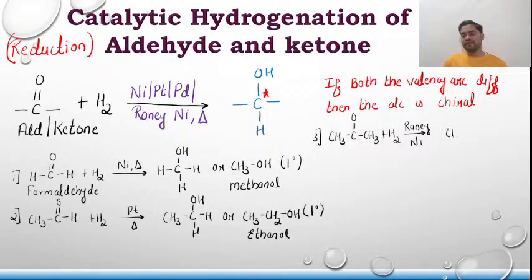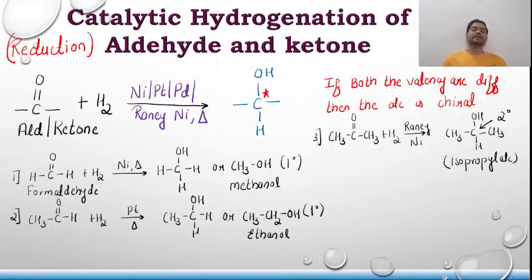The product will be CH3, C, OH, H, CH3. This is isopropyl alcohol or propan-2-ol, which is a 2 degree alcohol. That means if you take an aldehyde, you will get a 1 degree alcohol, and if you take a ketone, you will get a 2 degree alcohol.